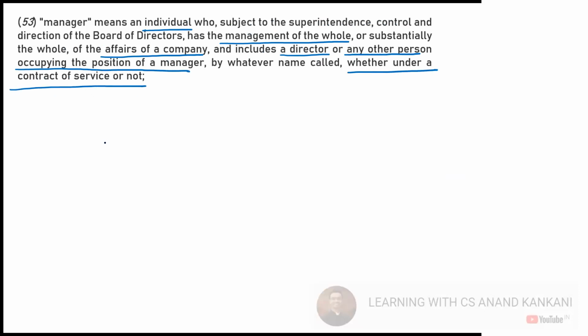So who is a manager? Manager is basically an individual. Okay. So there is an individual. This individual has substantially full control over the affairs of the company. Okay.